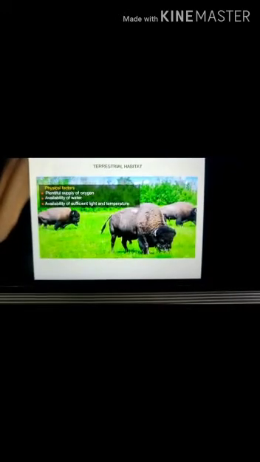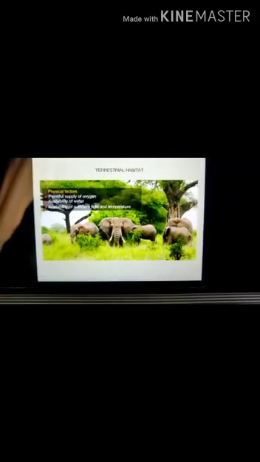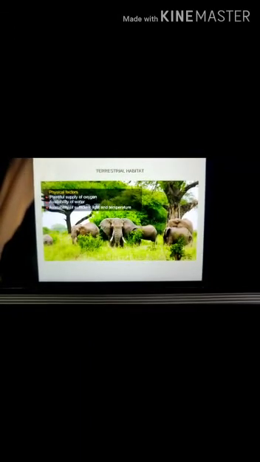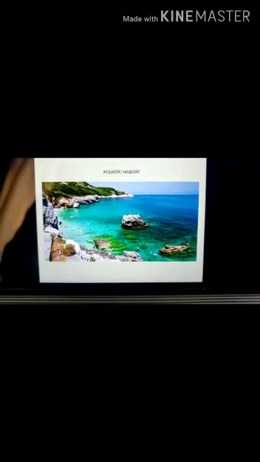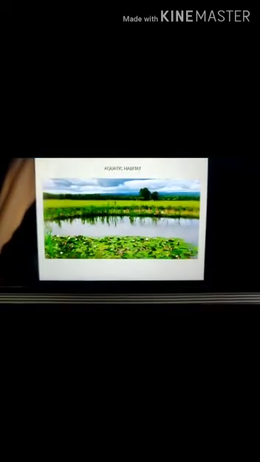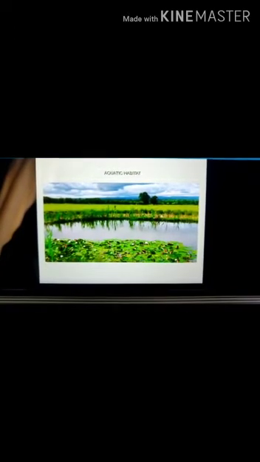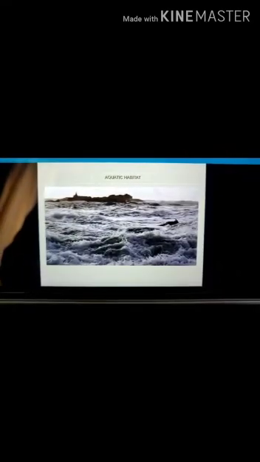These factors vary from place to place and season to season. Thus, extreme conditions may exist in a terrestrial habitat. Aquatic habitat exists in the medium of water. That is, water is a substrate that supports life. Thus, it is evident that ponds, lakes, rivers, and seas are aquatic habitats.